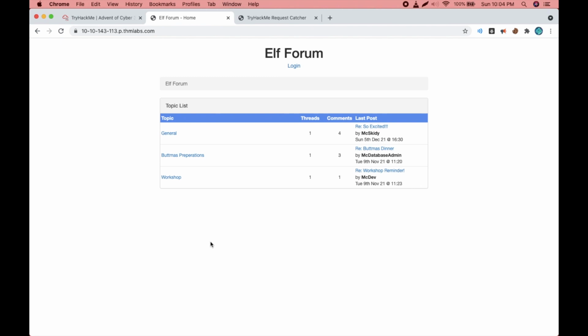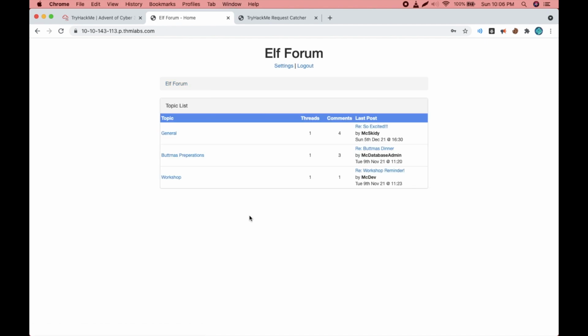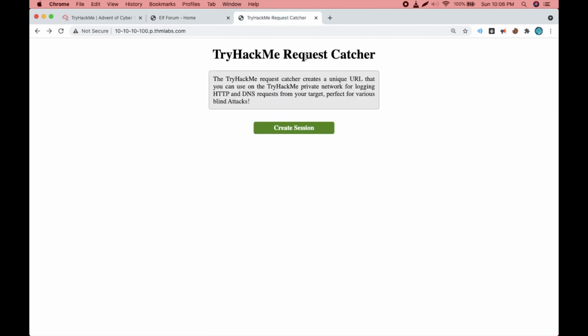In this method, instead of changing my target's password, what I'm going to do is capture his cookies and use that to log in. Let's discuss that. First, I will log in using the MuxKDD account. Since I have already changed his password in the previous method, I have to use the new password, pass123, to log in. For this method, you will need two things. First is TryHackMe's own request catcher.